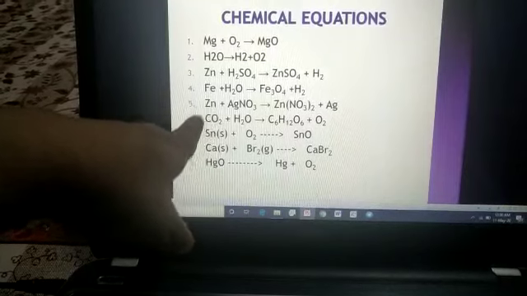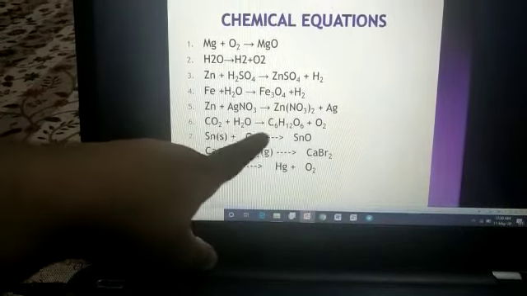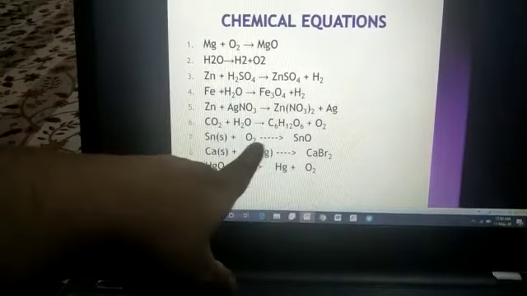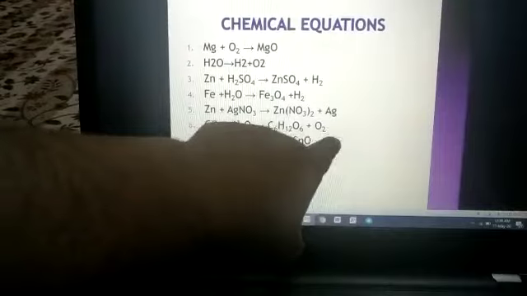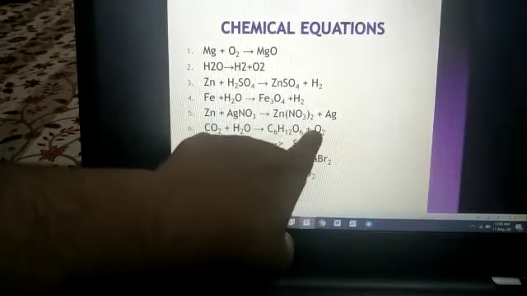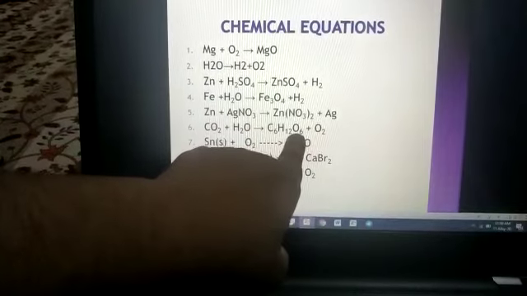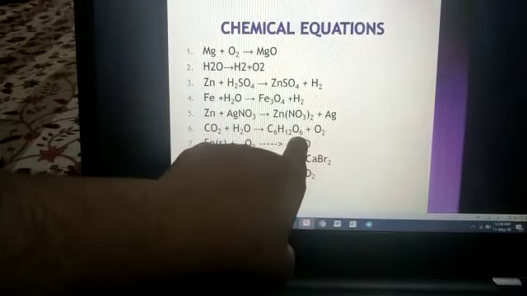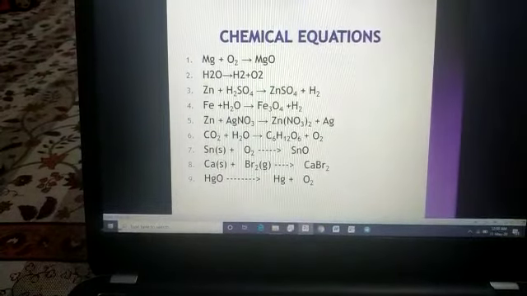And here 6 times 2 is 12. If we add 6 over here, then 6 plus 12 is 18, which means on the product side also 18 oxygen atoms are there.